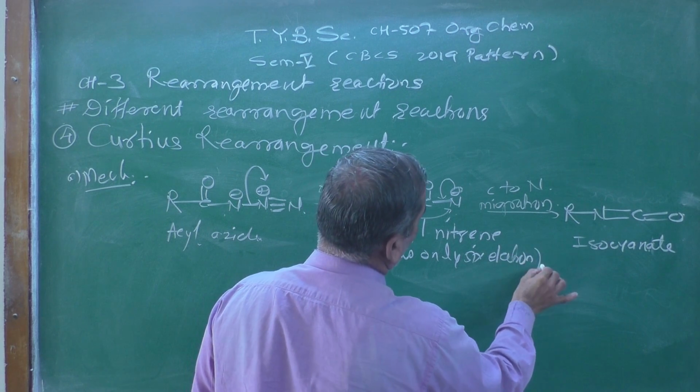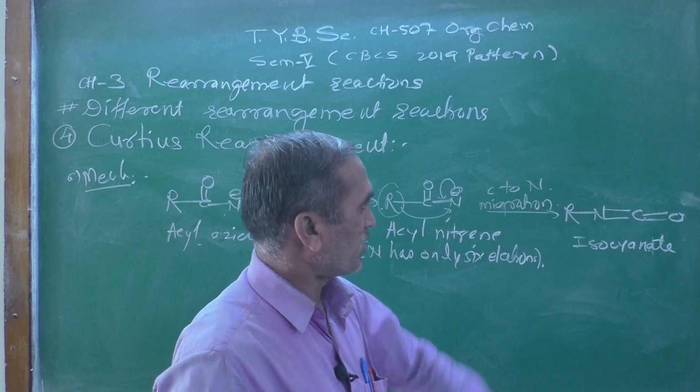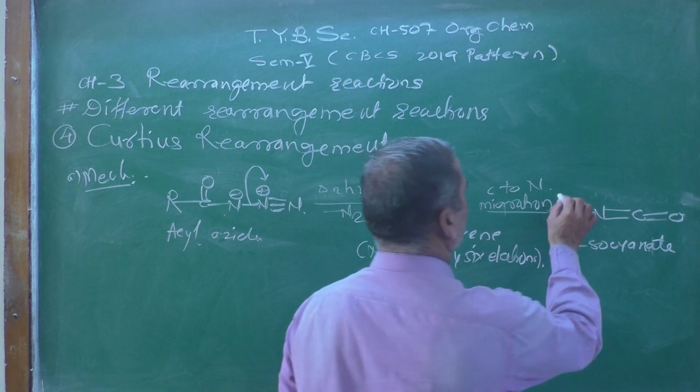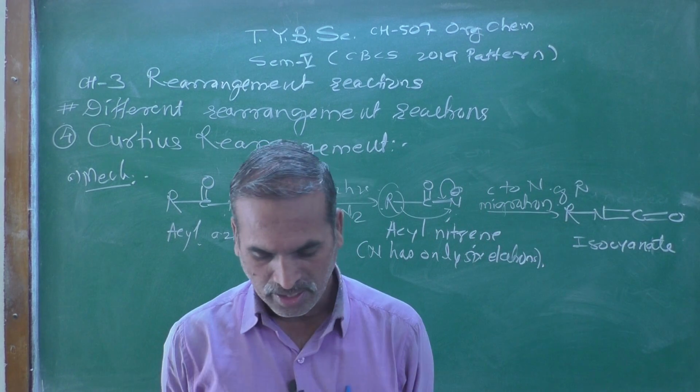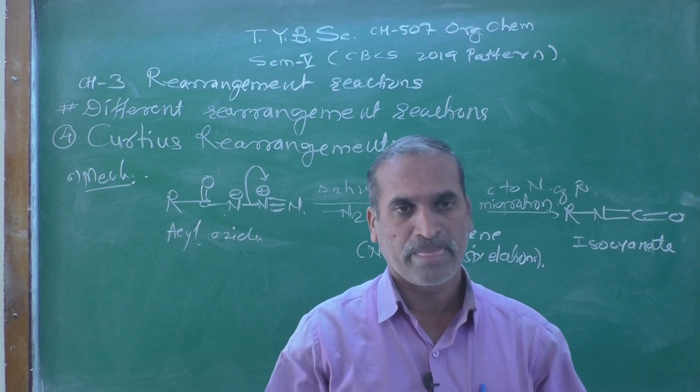Then the carbon to nitrogen migration of the R group occurs, and the resulting compound obtained is called an isocyanate.